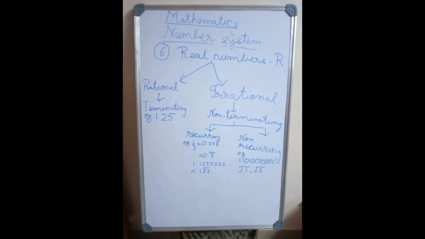An example for non-recurring is 1.10100 and so on. Here the number is not terminating and also not recurring. Another example is pi and square root of 2.